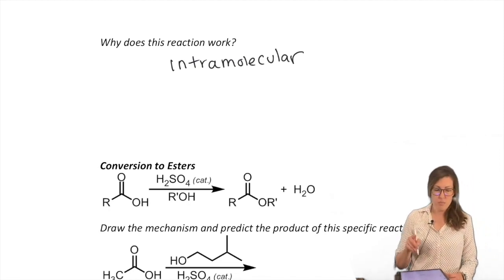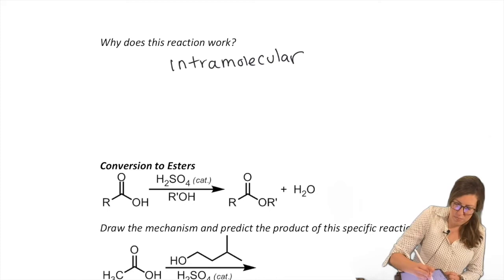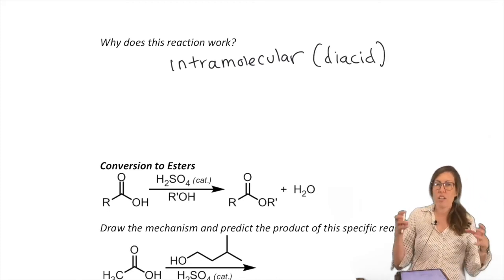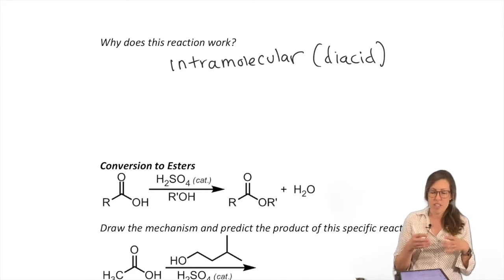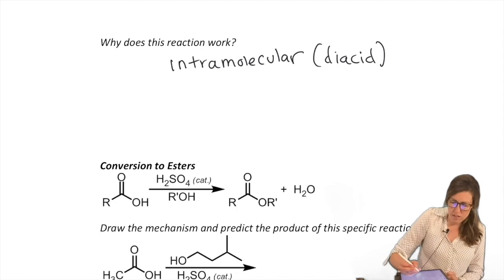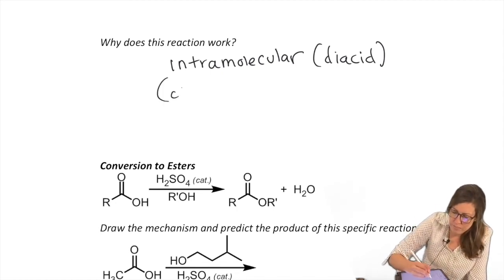Notice the 2 examples that were done. It was a diacid. They're already close together. They're already part of the same molecule. Intramolecular always happens faster than intermolecular. So diacid, in other words, in close proximity to make a 5 or 6 membered ring.